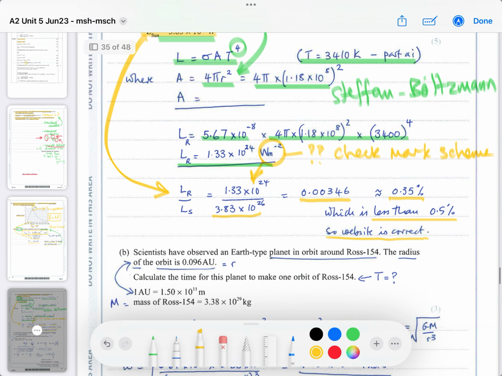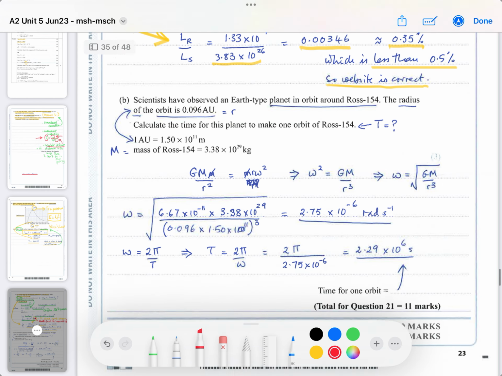So where's my correction? It's here. Watts is the unit of luminosity. My apologies for not noticing it before.